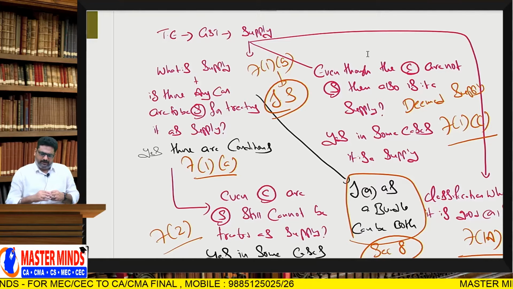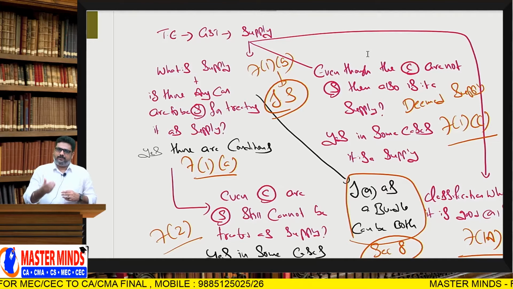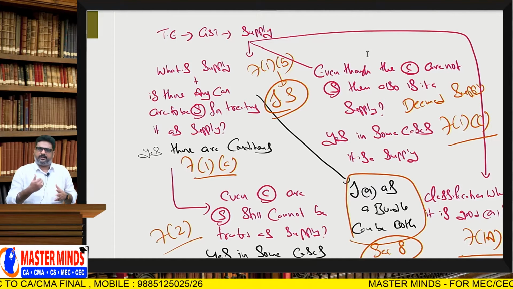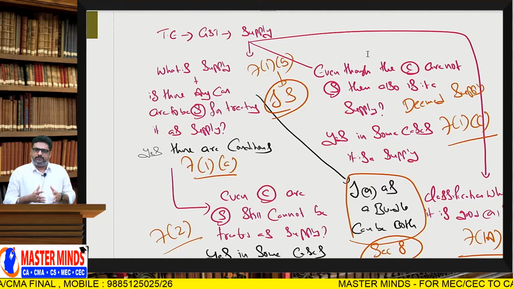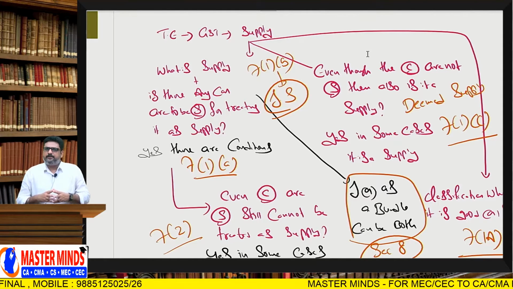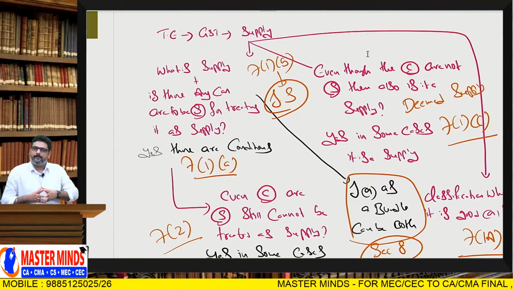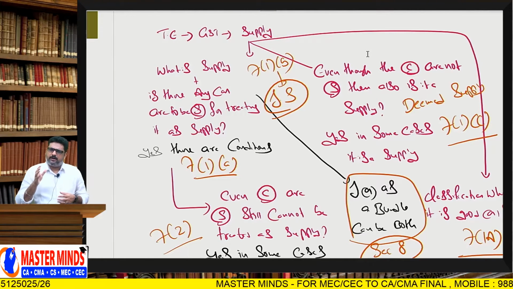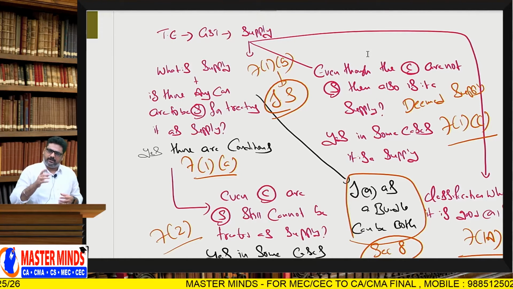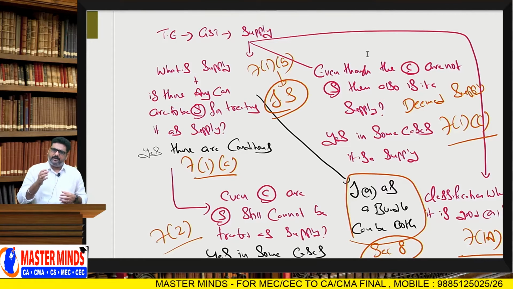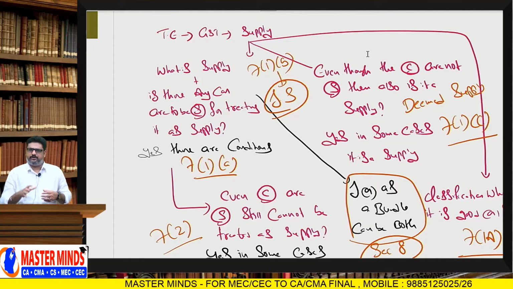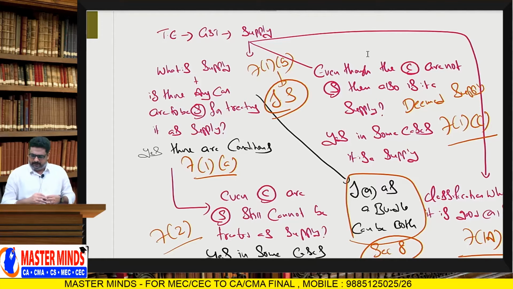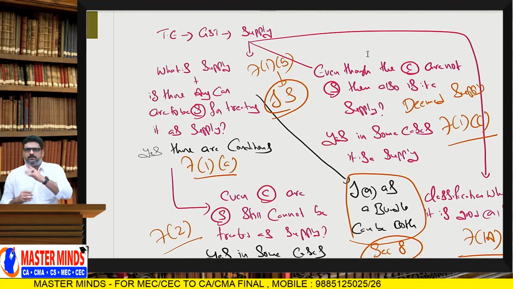If those conditions are satisfied, then definitely it is a supply. If the conditions are not satisfied, then definitely it is not a supply. But whereas in certain cases, even though the conditions which were there in 7.1a are not satisfied, definitely it is treated as supply. The concept is known as deemed supply. 7 subsection 1 clause C.